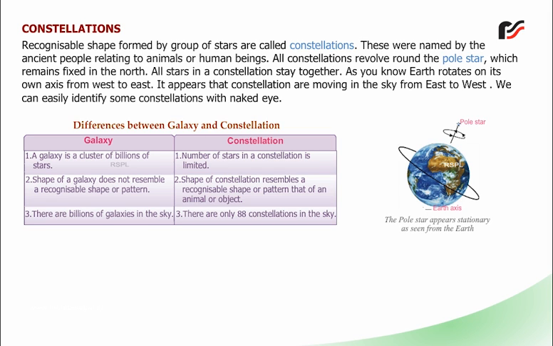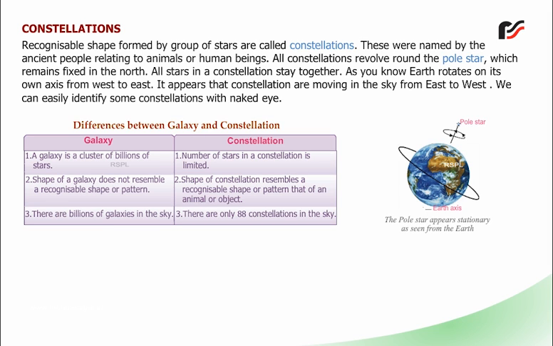The differences between galaxy and constellation. Galaxy. 1. A galaxy is a cluster of billions of stars. 2. Shape of a galaxy does not resemble a recognizable shape or pattern. 3. There are billions of galaxies in the sky.